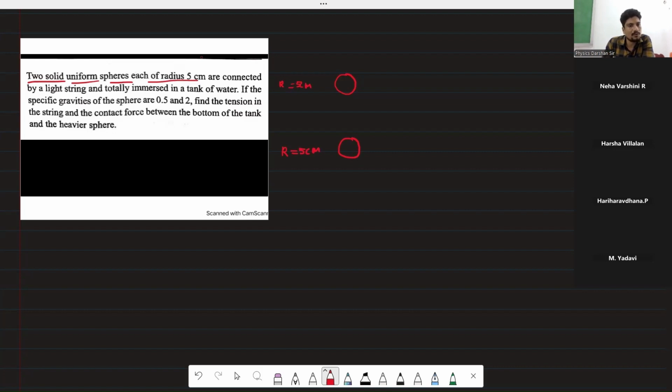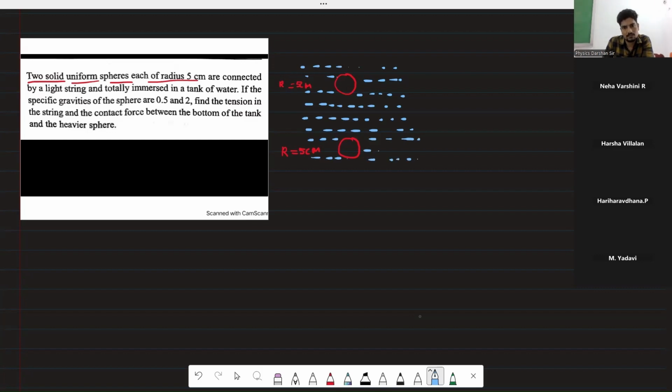They are totally immersed in a tank of water. This is the water tank. Next, it is saying specific gravities are given.